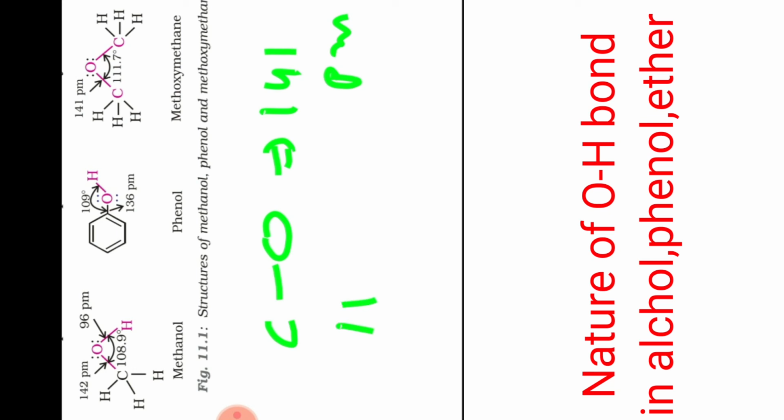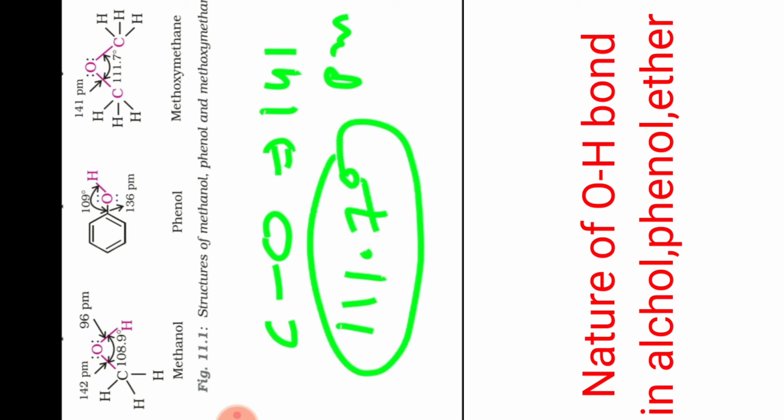Okay, then after that, students, now we have ethers. Now you see, the bond length between C and O is almost the same, that is 141 picometer. It is almost the same as the alcohol. The only difference is the bond angle, which is 111.7 degree, the highest bond angle. Do you know why the highest bond angle is present over there?